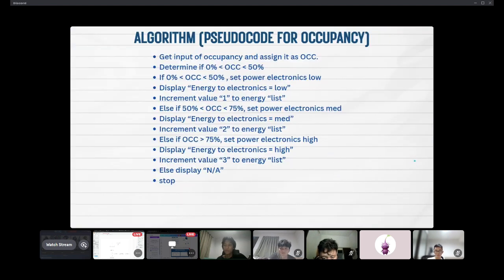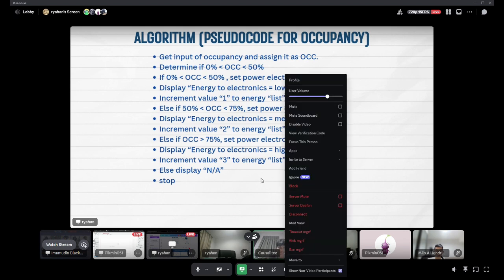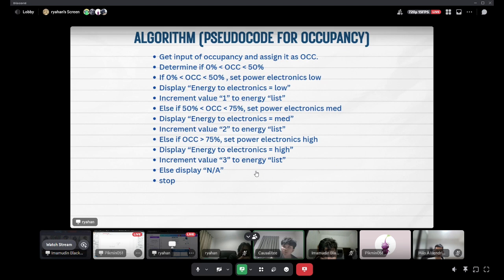Here's the pseudocode. Okay, this is the algorithm pseudocode for occupancy. And as you can see, it gets input of the occupancy and assigns it as OCC, and you can see the rest by yourself. Next.